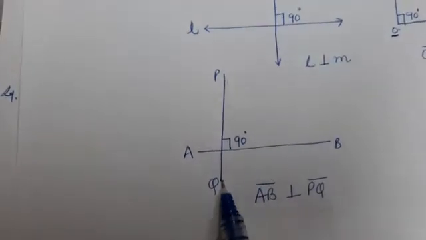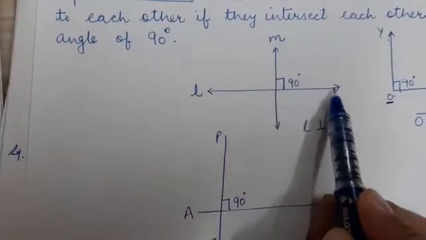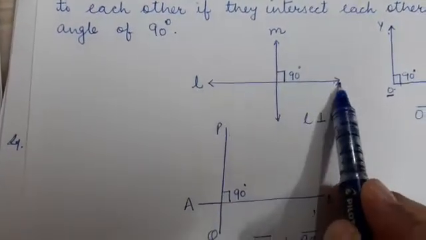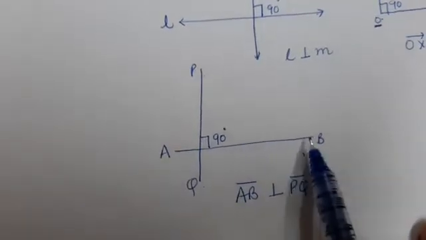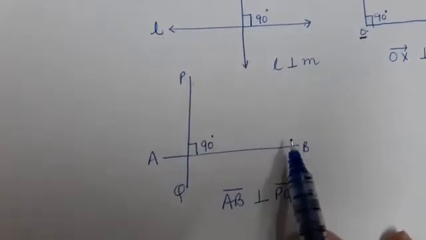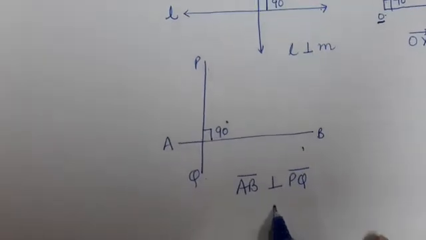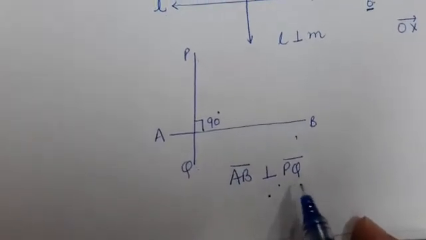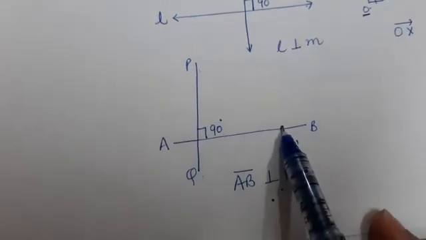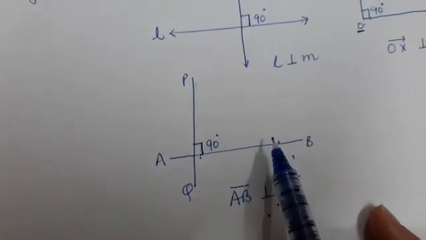And if I talk about line segments, here we have two line segments, PQ and AB. Here the arrows on the two sides of a line indicate that this is a line. Here there is no arrow on this line segment. So that is why it is called a line segment. Here AB is perpendicular to PQ. AB line segment is perpendicular to PQ line segment. So when two lines intersect each other and make an angle of 90 degrees, then these lines are called perpendicular lines.